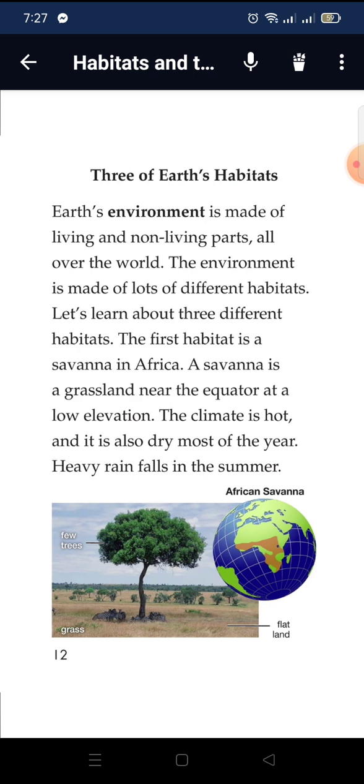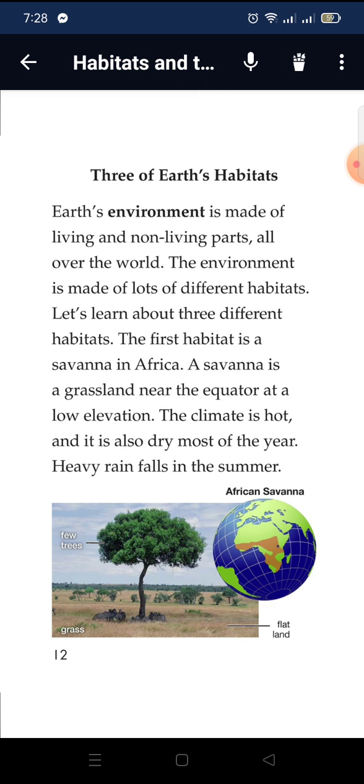Tour of Earth's habitats. Earth's environment is made up of living things and non-living parts. All over the world, the environment is made of a lot of different habitats. Let's learn about three different habitats. The first habitat is a savanna in Africa. The savanna is grassland near the equator at a low elevation.